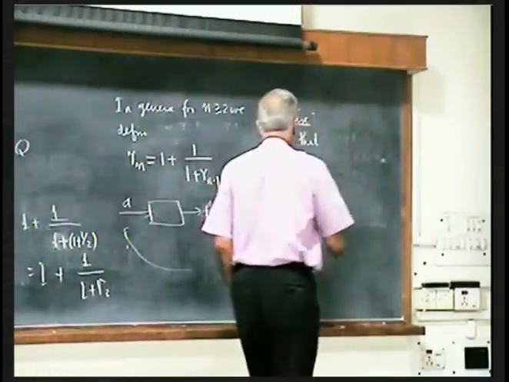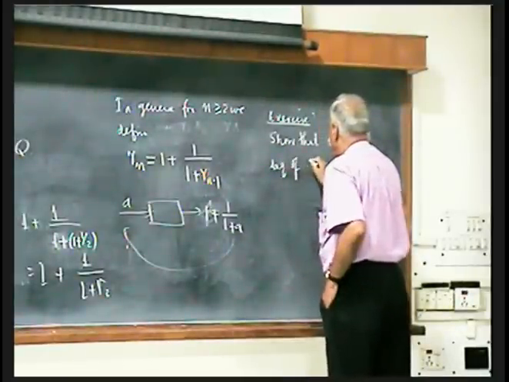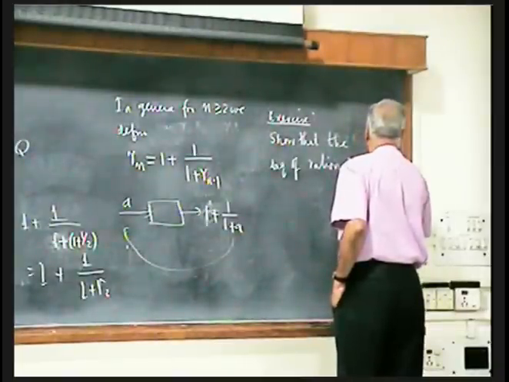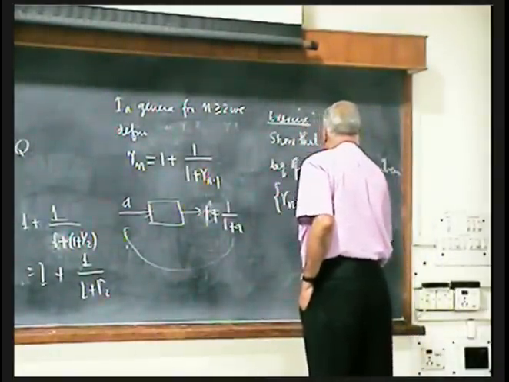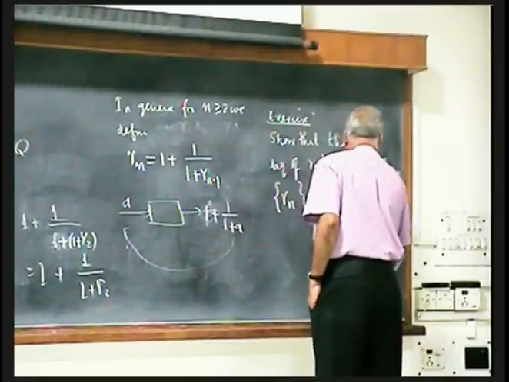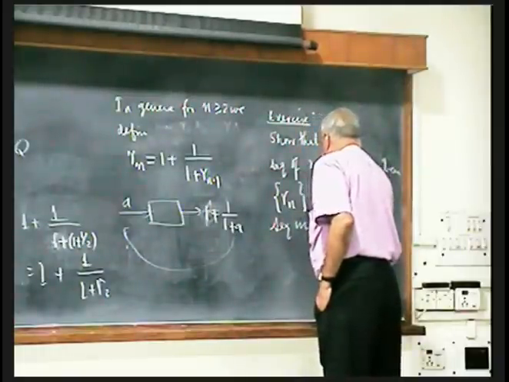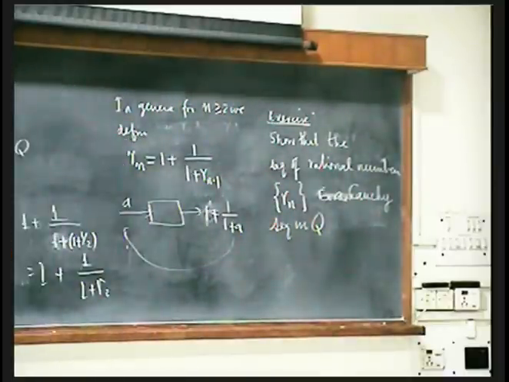So show that the sequence of rational numbers Rn converges, is a Cauchy sequence in Q. So it's a Cauchy sequence in Q.